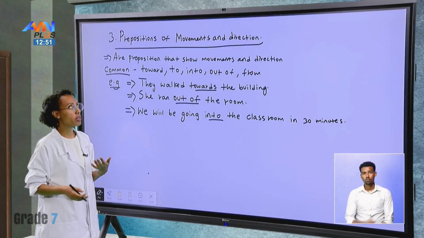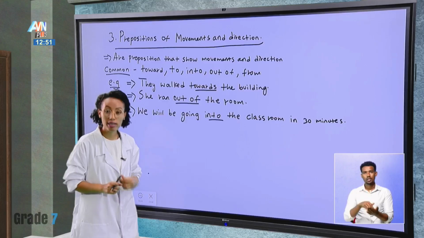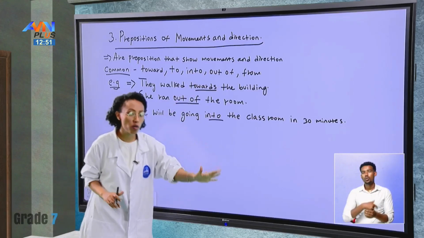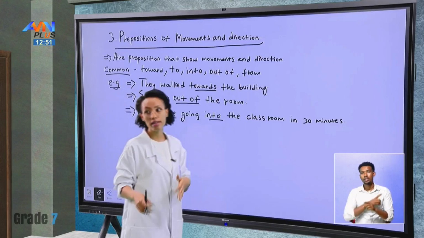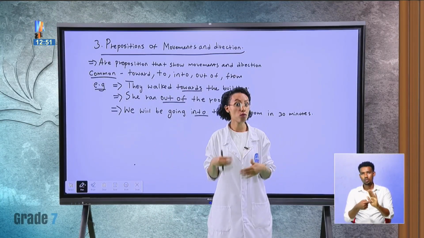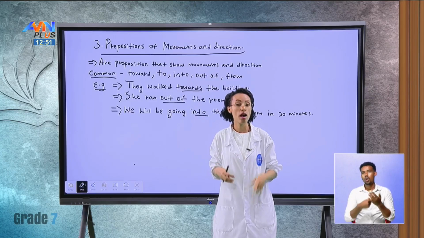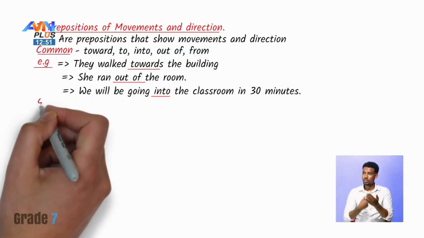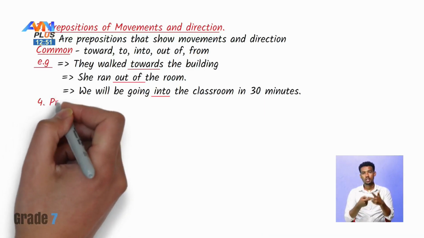So we're showing what? Again, movement and direction, both. So we know where we are going to, the direction that we're headed to, and we're also showing a movement. So we're going to move and where we're going to move as well. So this is the third way of showing preposition.